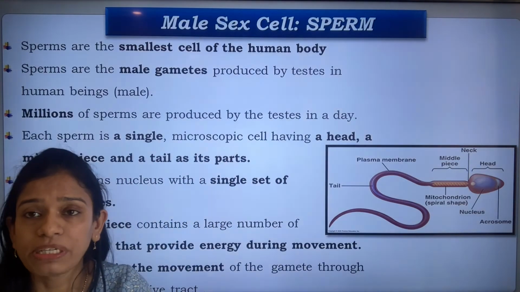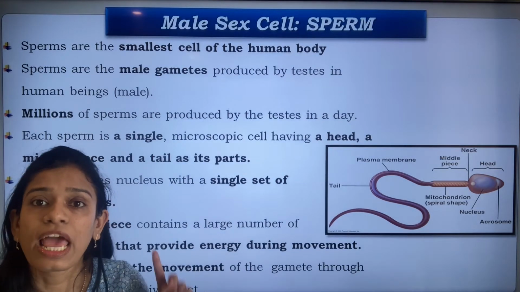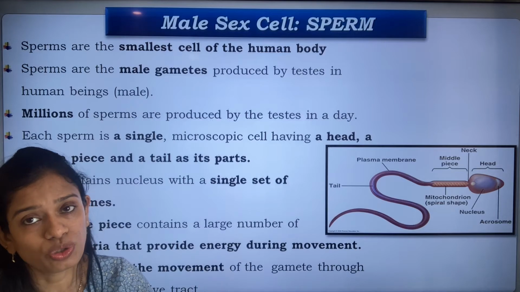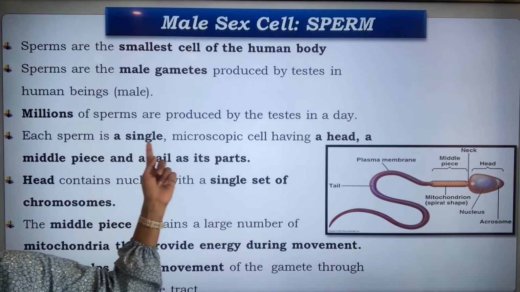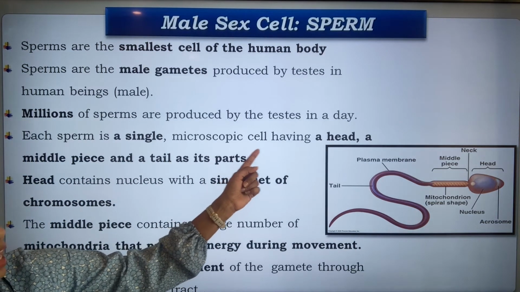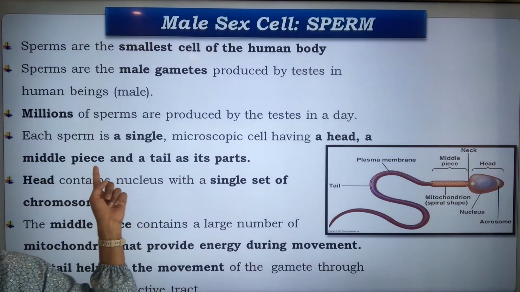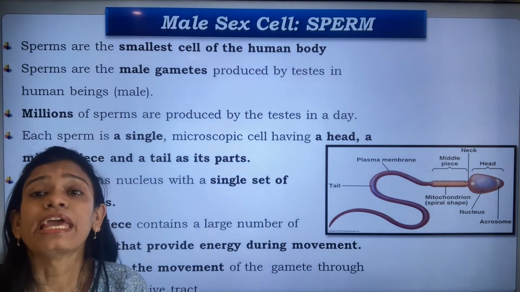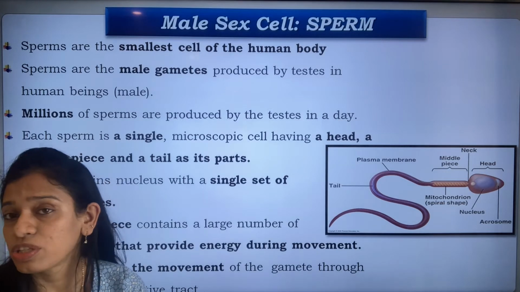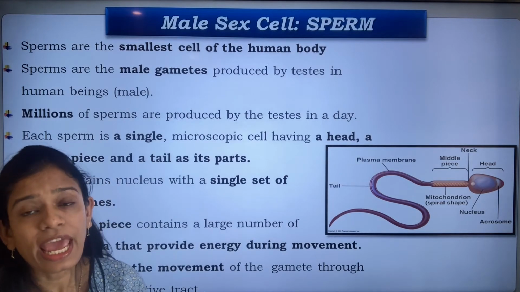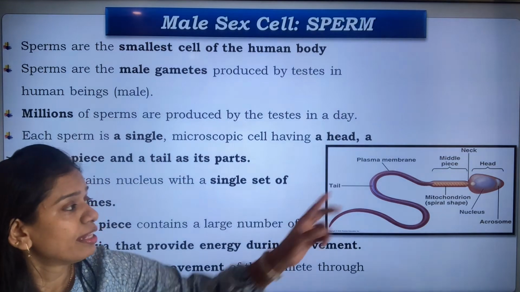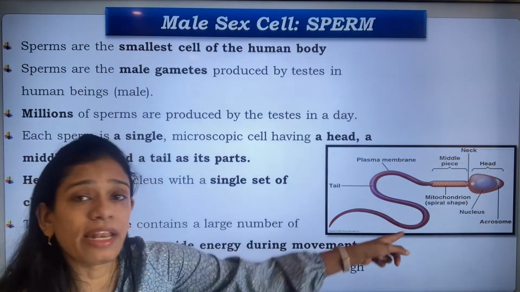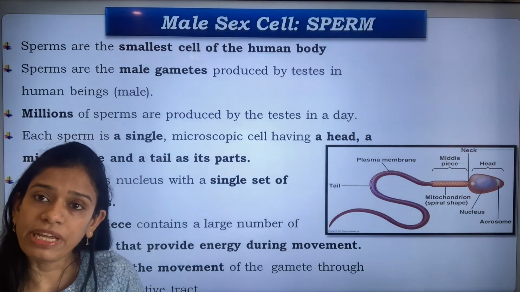So please remember, these are the characteristics, or if you are told to write about the sperm, these points should come. This is a single microscopic cell having a head, a middle piece and a tail as its parts. It is a single cell, a microscopic cell, it cannot be seen with the naked eye, and it has a head. This is the head, it has a middle piece and it has a tail. The tail is quite a big tail.